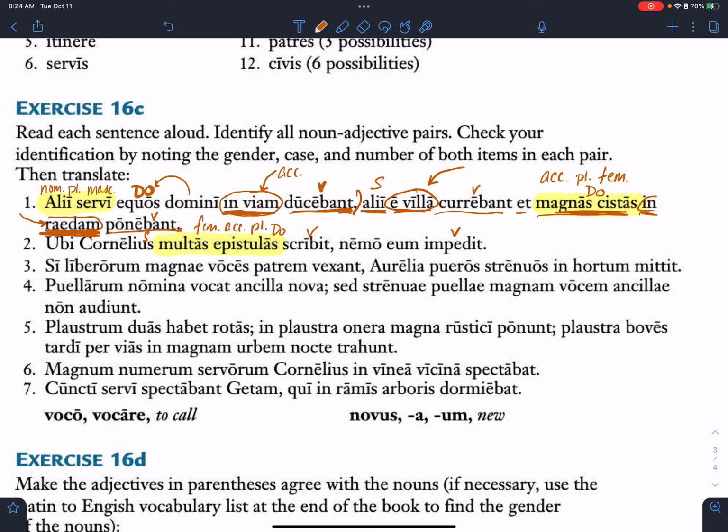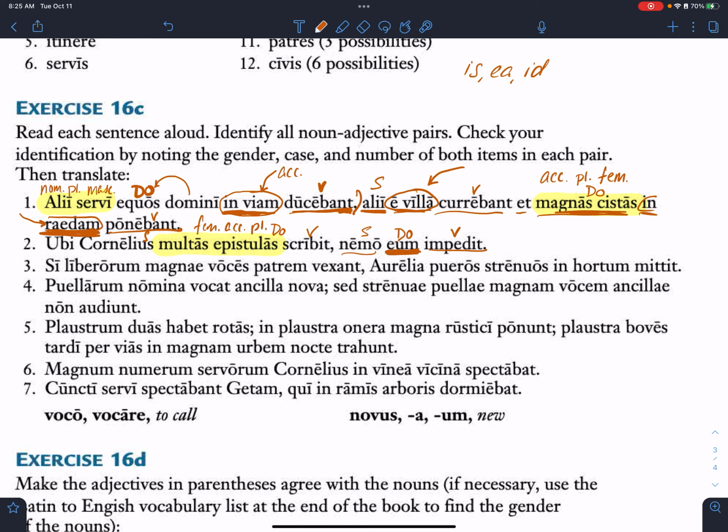So eum, someone tell me about that word. What case would that be? Do we remember? What do you think, Annabelle? Accusative singular. Yep, it's accusative singular, so it's our direct object, and it comes from the word is, ea, id, he, she, or it. So it just means him here because it's accusative. So nemo, nobody, impedit eum. How am I going to translate that?